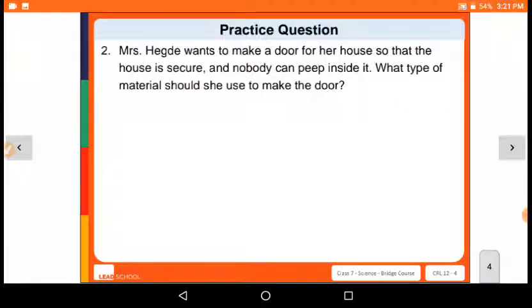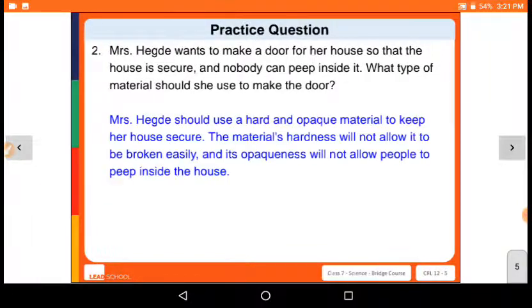Mrs. Hegde wants to make a door for her house so that the house is secure and nobody can peep inside it. What type of material should she use to make the door? Mrs. Hegde should use a hard and opaque material to keep her house secure. Hard material and opaque material.